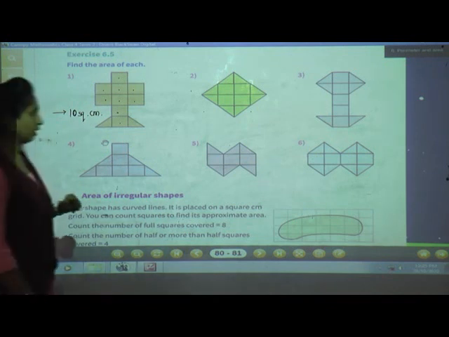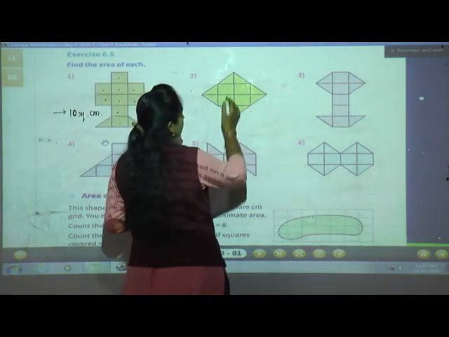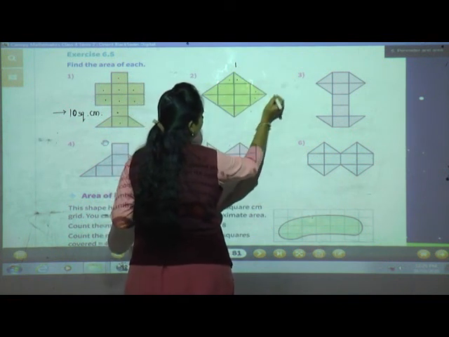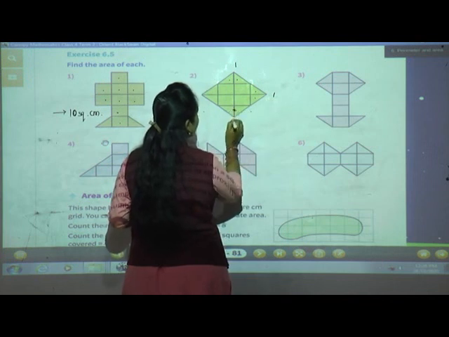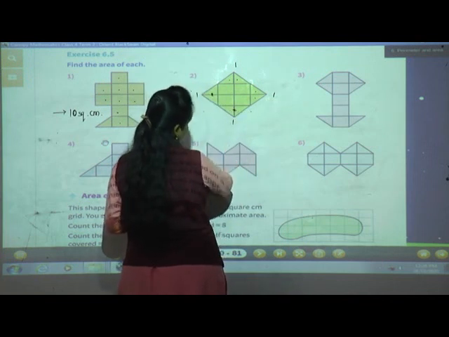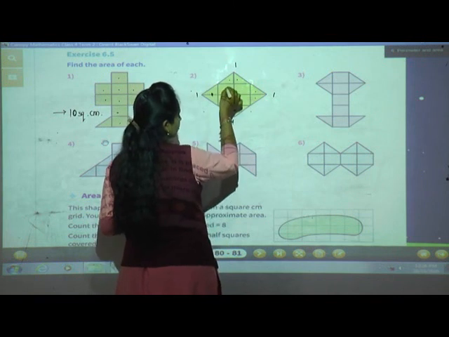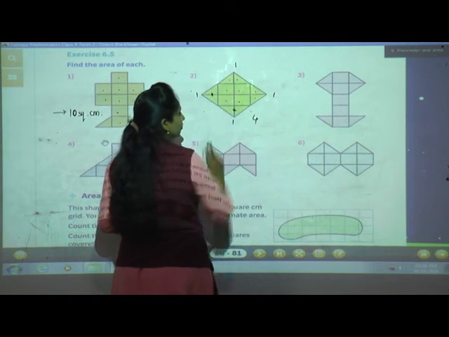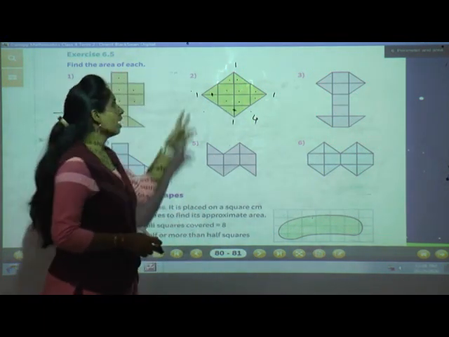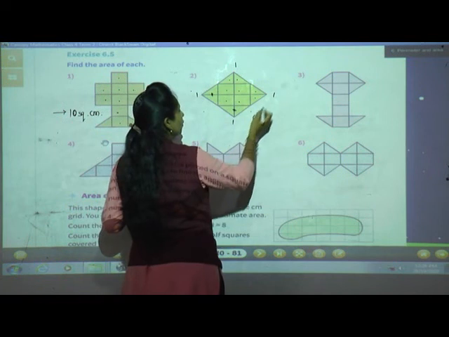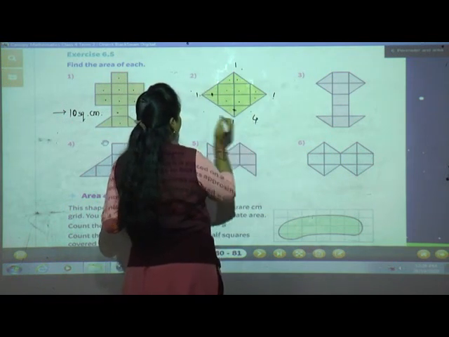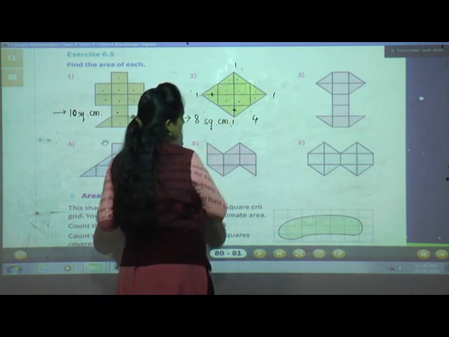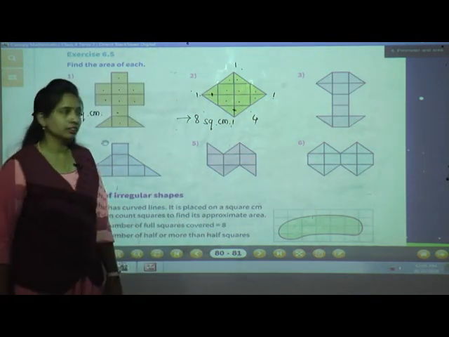Now see the second one. Here there are so many halves. Half, 1. Half, 1. This half, 1. This half, 1. Okay, and the remaining full squares we will count 1, 2, 3, 4. So the middle one total are 4 and the side one 4, 5, 6, 7, 8. So what is the answer here? 8 square centimeter. Understood? Yes.